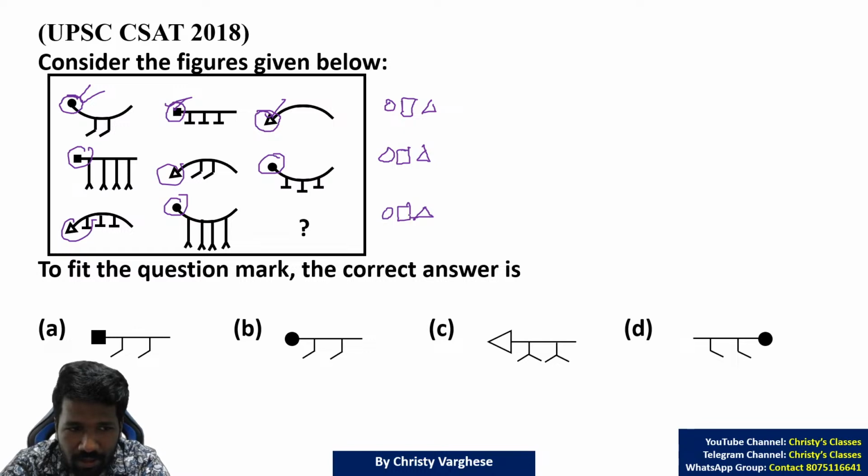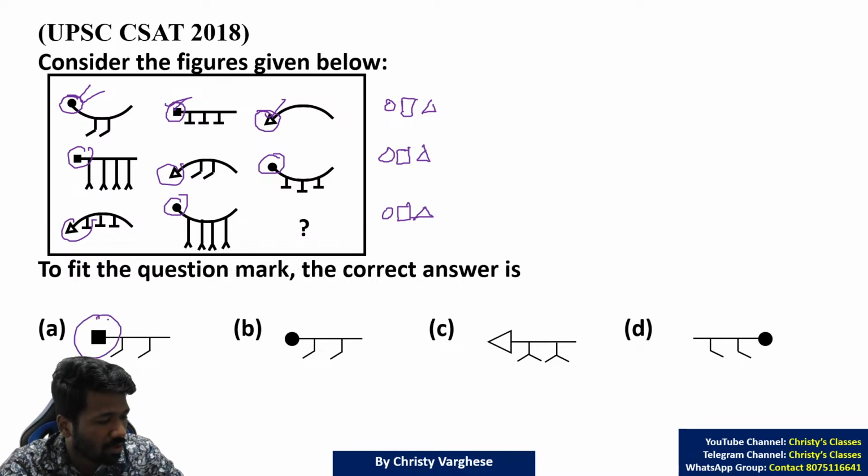Na? All of you are understanding. So square should be there. So the only option with square in it is option A. So option A is the answer. All of you understood? Super easy, na?